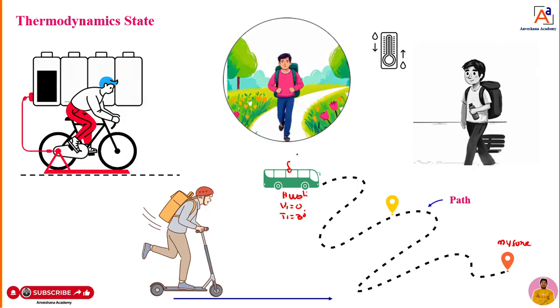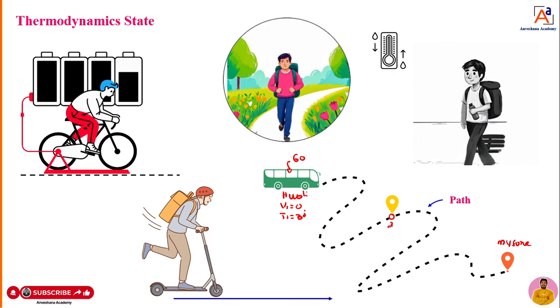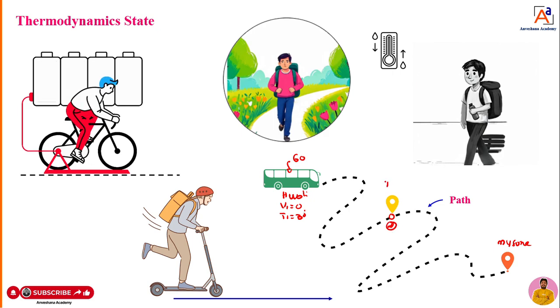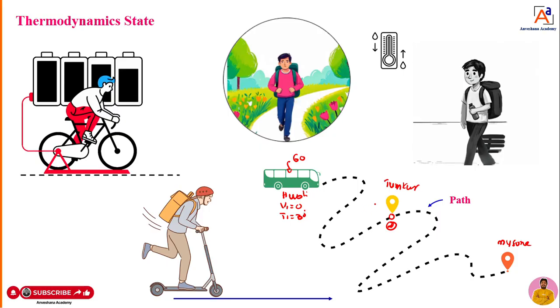Assume that at Hubli all seats are filled. All seats are filled, that is 60 members. Okay, fine. Then the bus will come and reach the second point. We can call it Tumkuru. In Tumkuru, what happens? 20 members will get down. If 20 members get down, then what happens? 40 members are there in the bus.